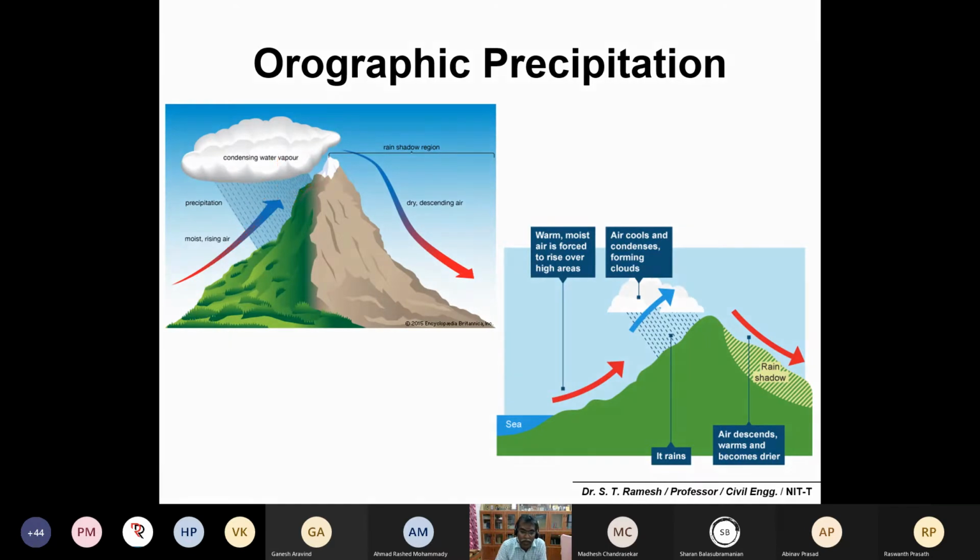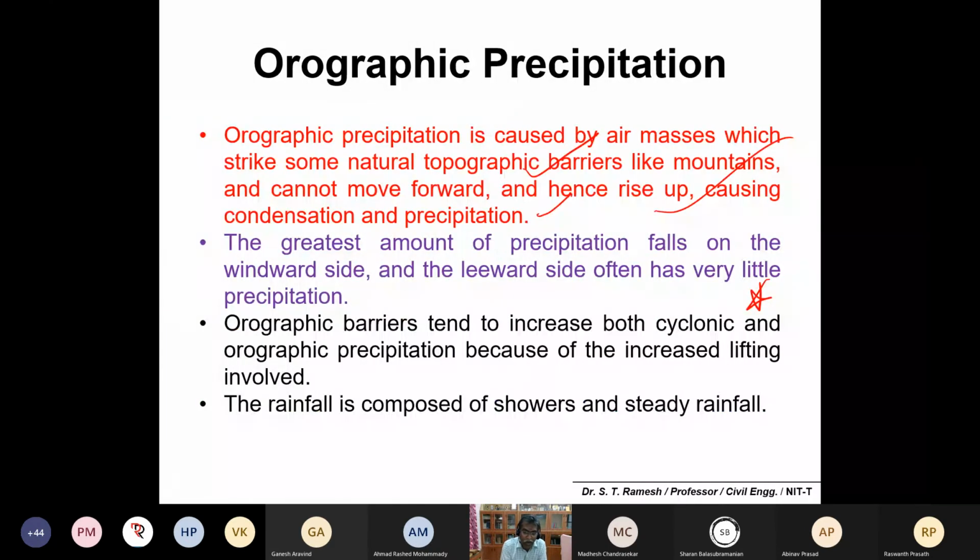That's what has been decided. Now, those who are in the windward direction may get a lot of rain, and those who are in the leeward direction may not get rain, very little rainfall. So this sort of situation you can call orographic precipitation.